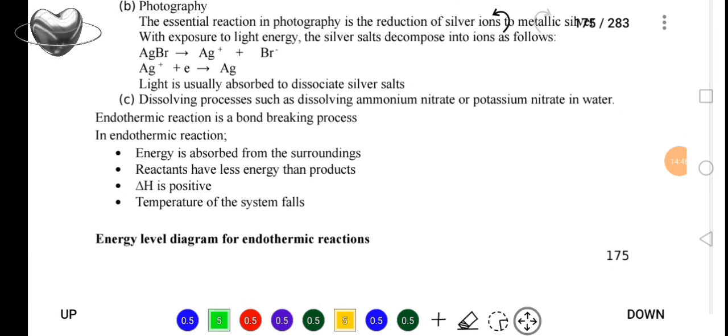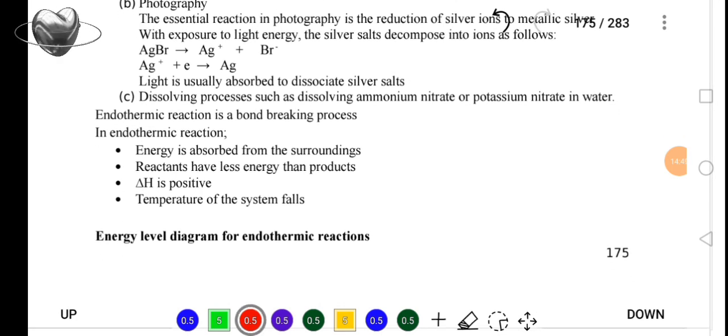This is what happens. Know this equation. This equation needs to be known, but it is not completed at that stage. You need to continue because we are interested in the formation of the silver atom. Now we are saying light is usually absorbed to dissociate silver salts.